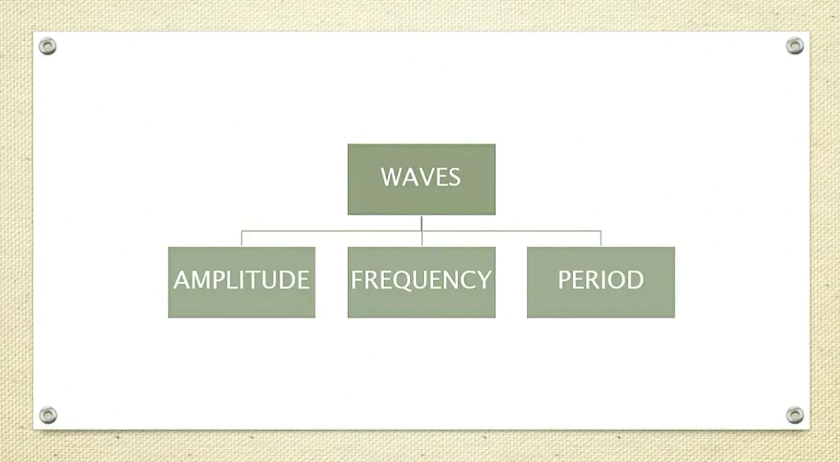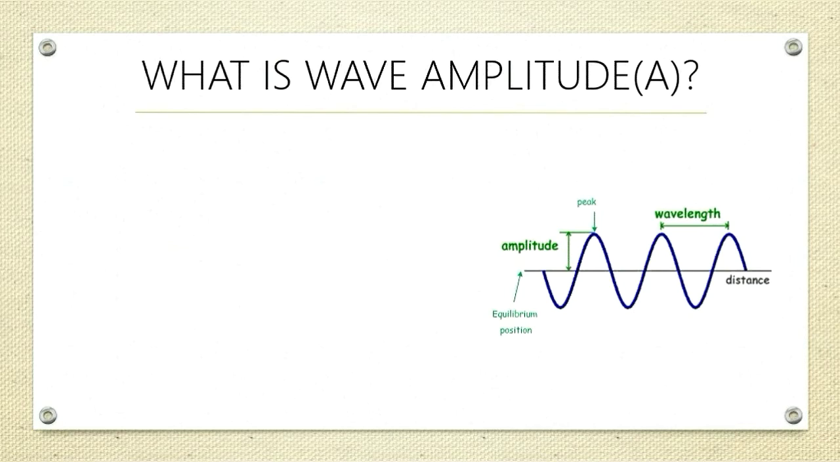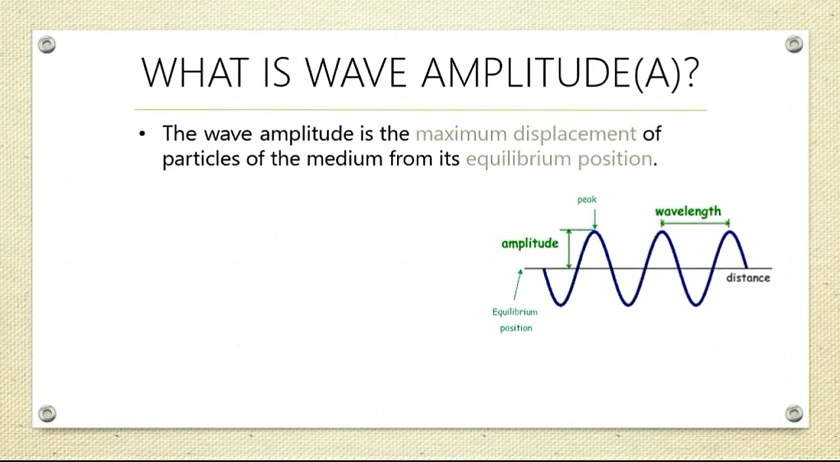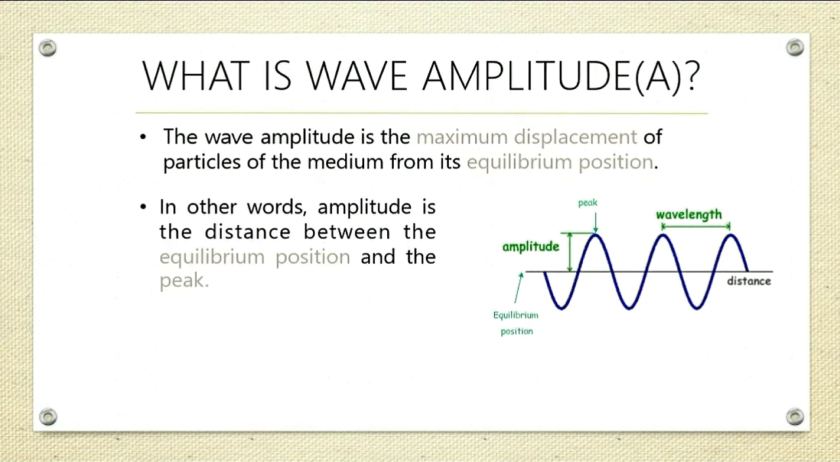Now let's talk about the characteristics of waves. We can differentiate a wave by its amplitude, frequency, and period. What is wave amplitude? Wave amplitude is the maximum displacement of particles of a medium from its equilibrium position. In other words, amplitude is the distance between the equilibrium position and the peak.